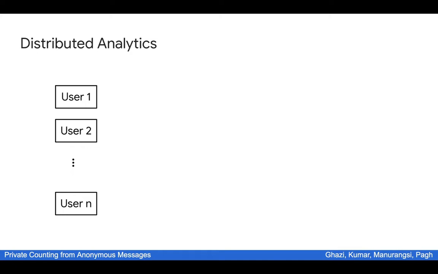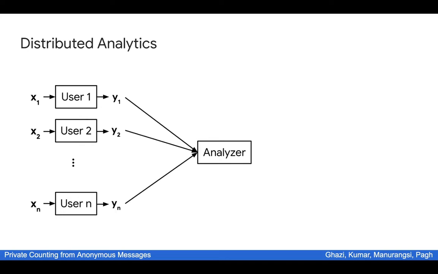In this work, we consider the setting of distributed data analytics where there are end users and there is the analyzer. Each user i receives an input xi, and based on this input and his or her private randomness, the user produces a message yi. These messages are sent to the analyzer, who then uses them to compute an estimate of some function f on the inputs x1 to xn.